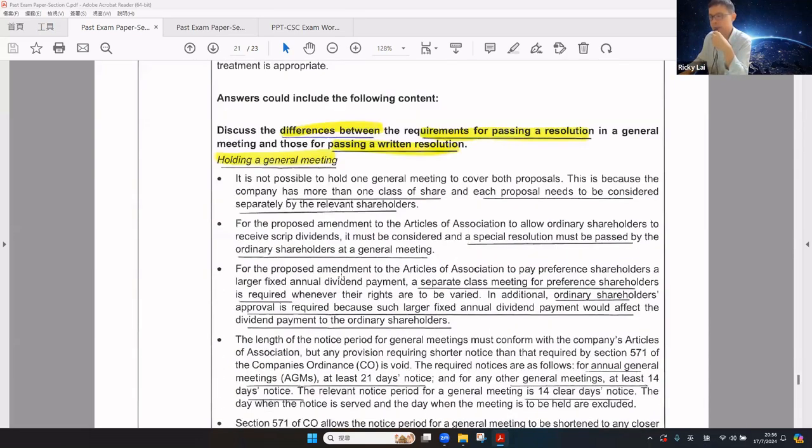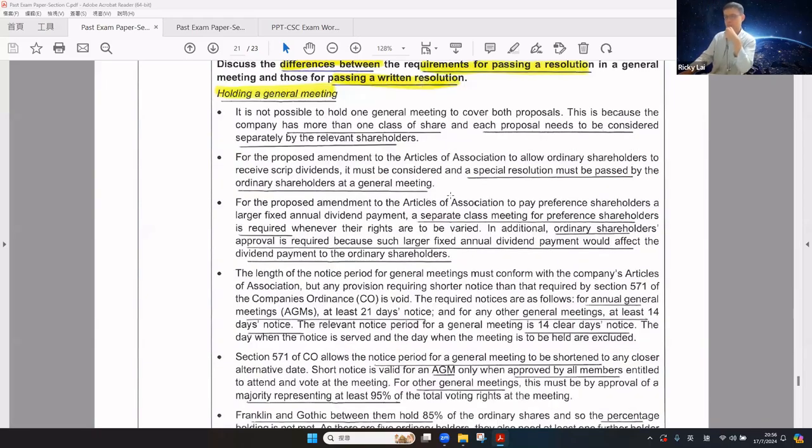Okay, now let's take a look at the suggested answer, using headlines such as holding a general meeting to illustrate the differences between passing a resolution at a meeting and passing a written resolution. First of all, for holding a general meeting, because there is more than one class of share, each proposal needs to be considered separately by the relevant shareholders. For the amendment of the articles in the first item, a special resolution must be passed by the ordinary shareholders.